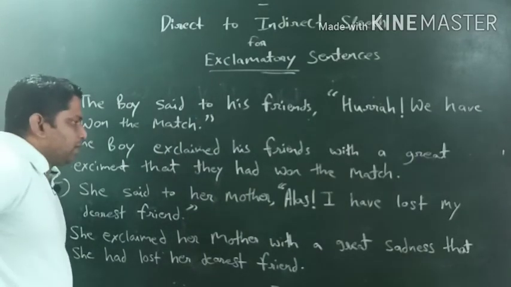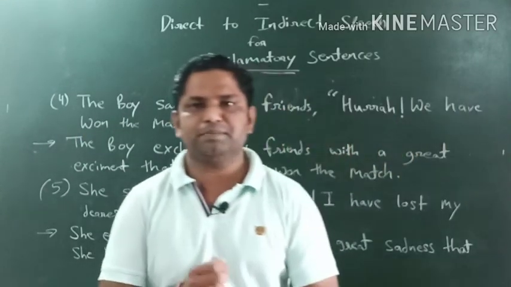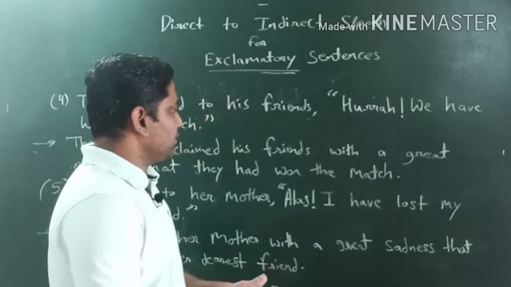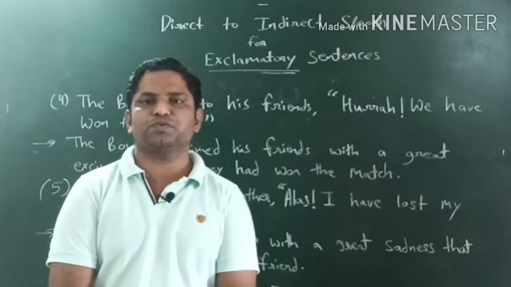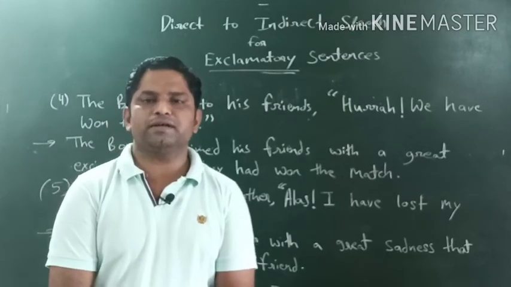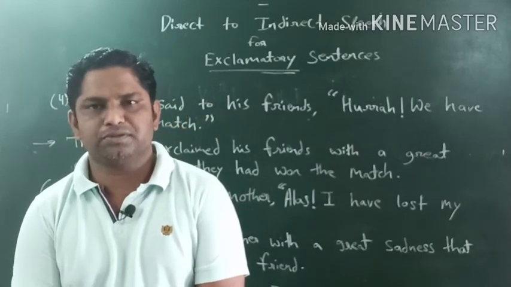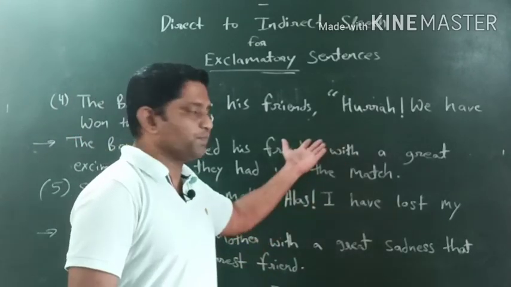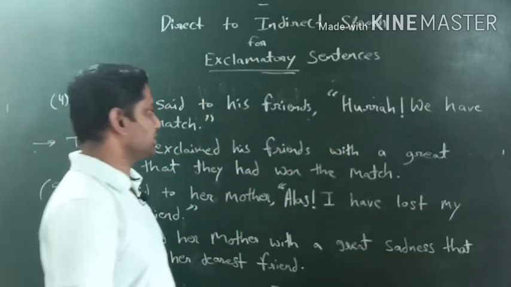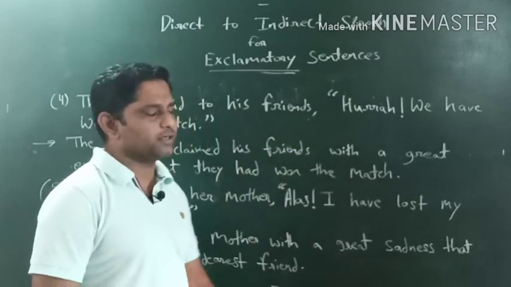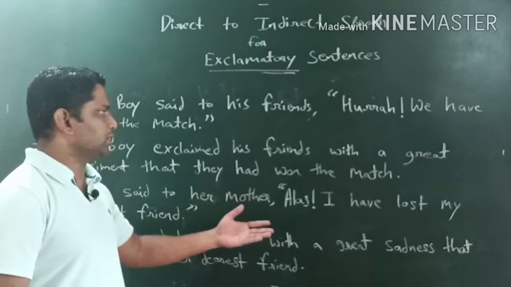Hope so that you are getting the things like this, guys. You have to do practice. आपको इस प्रकार से practice करना है. Okay, so till now we have done like direct to indirect speech for assertive, direct to indirect speech for interrogative. In interrogative we have seen for two, right, for two varieties like WH type questions and yes no type questions. So here also we have done with direct indirect speech for exclamatory sentences, right? So multiple varieties of sentences you can take by your own, right? And you can do the practice.